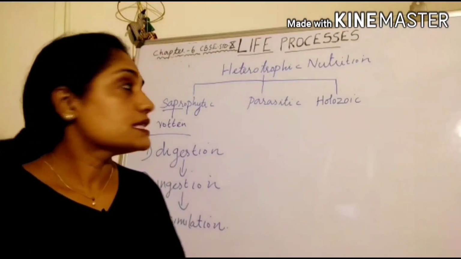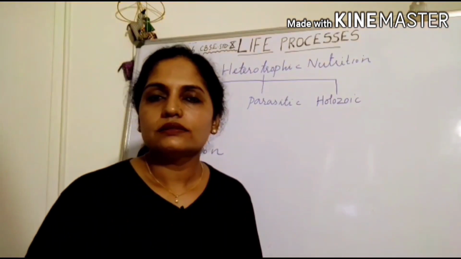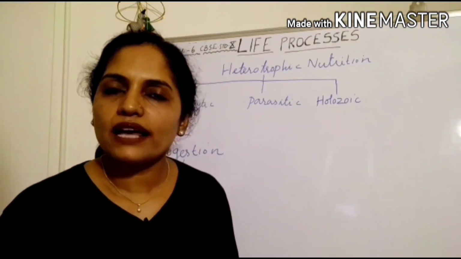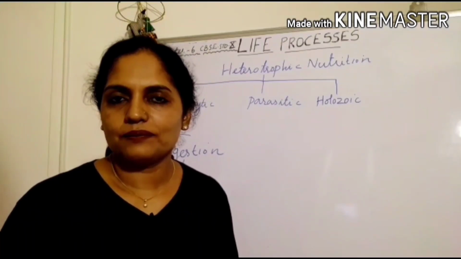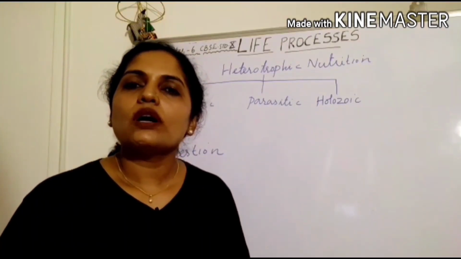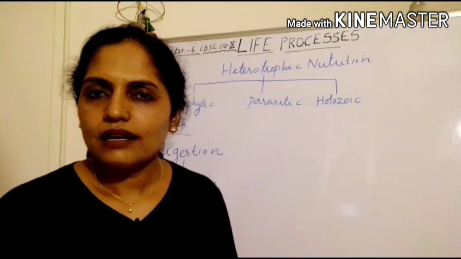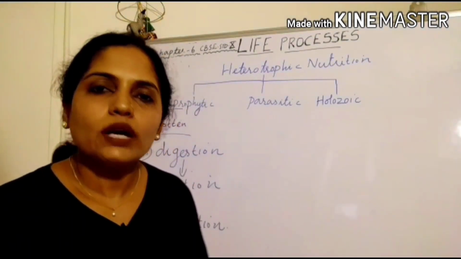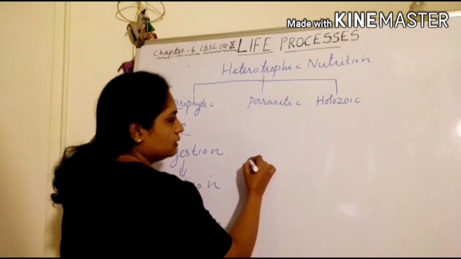Examples for saprophytes are decomposers like bacteria, insects like housefly, fungus, etc. When we talk about fungus, let us see the example of a mushroom. Look at the structure of a mushroom.